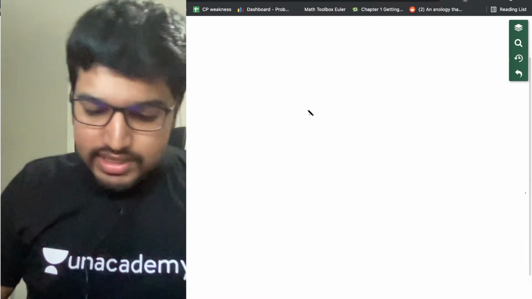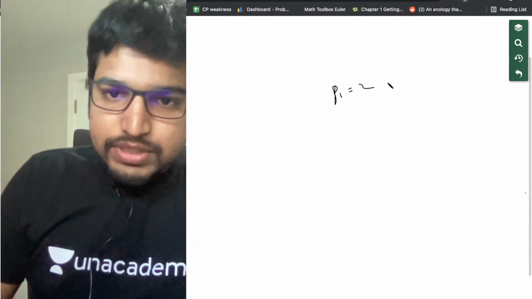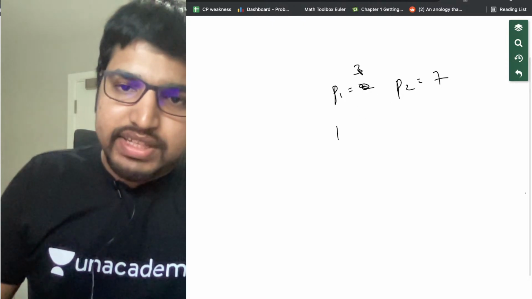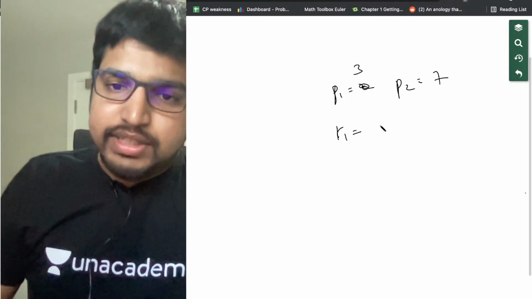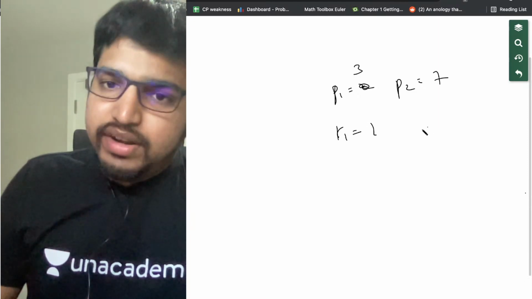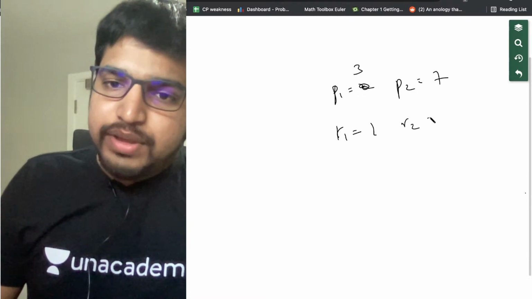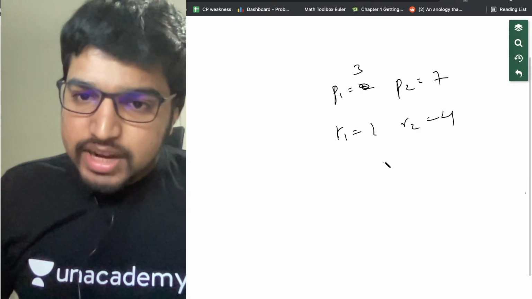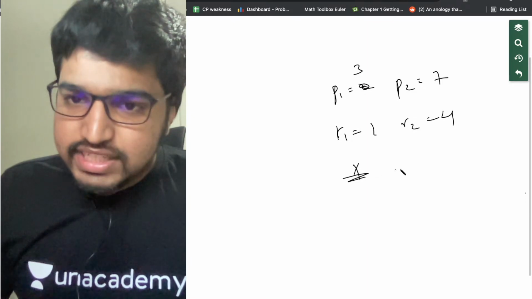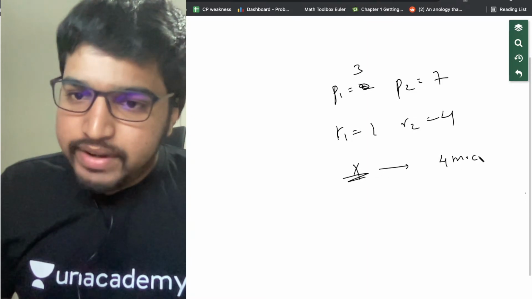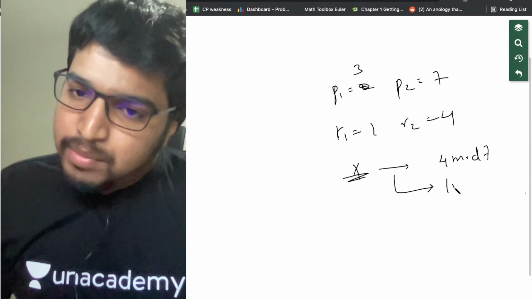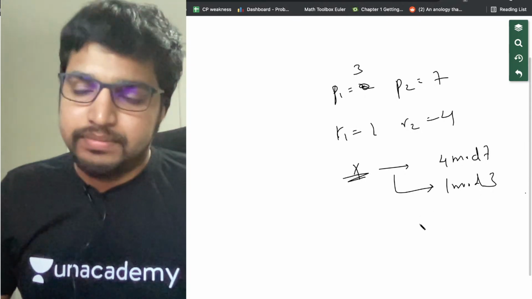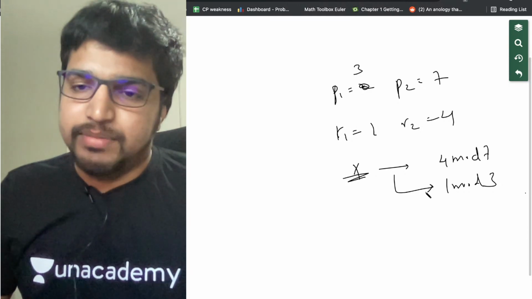For example, say P1 equals 2, P2 equals 7. I'll just take P1 equals, say, 3 for example now. R1 equals 1, R2 equals 4. So the number x that we take should be of the form 4 modulo 7 and 1 modulo 3 at the same time. So, what are such numbers?